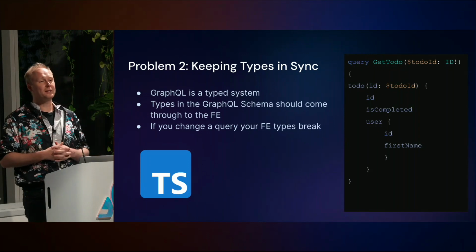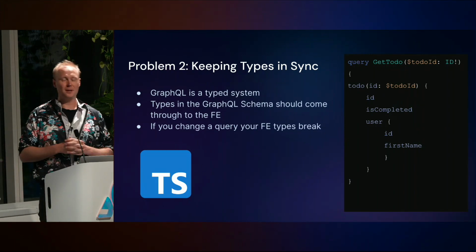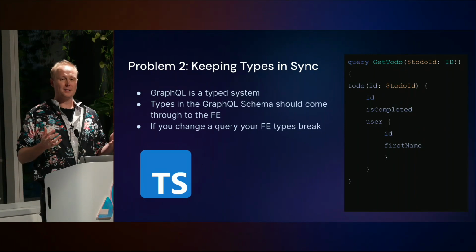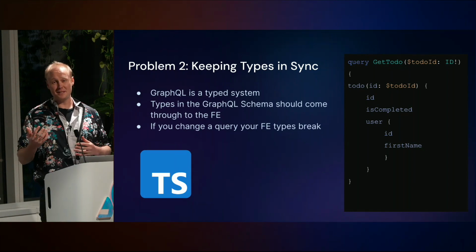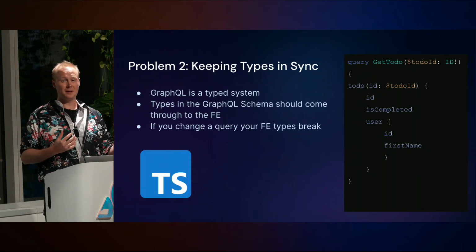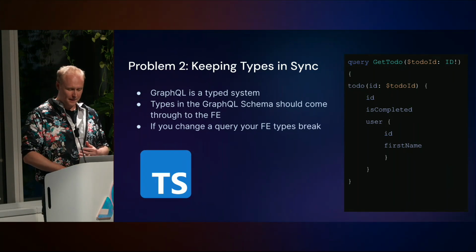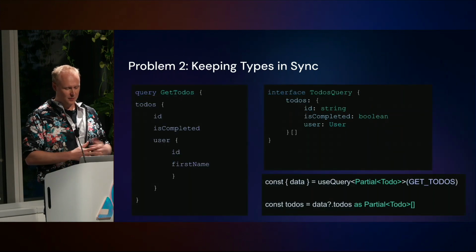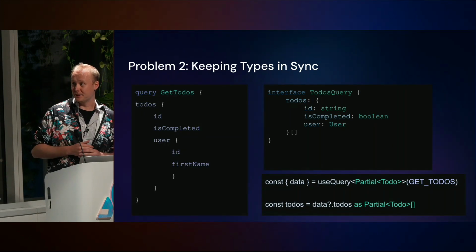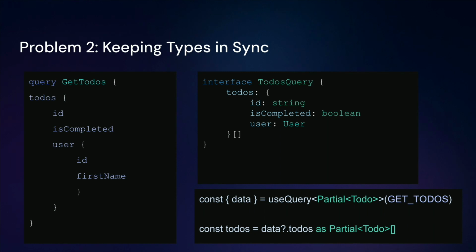Another problem you might run into when using GraphQL is keeping your types in sync. So out of the box, GraphQL is a typed system, but when you use GraphQL with a common GraphQL client like Apollo, you actually don't get those types out of the box. So let's jump into an example here. Let's say we want to get all the to-dos on the left. We're saying, give me all the to-dos in the system, give me their IDs, give me their isCompleted flag, and give me the user assigned to that thing. Now, when you make that request, you don't get any of those types back.